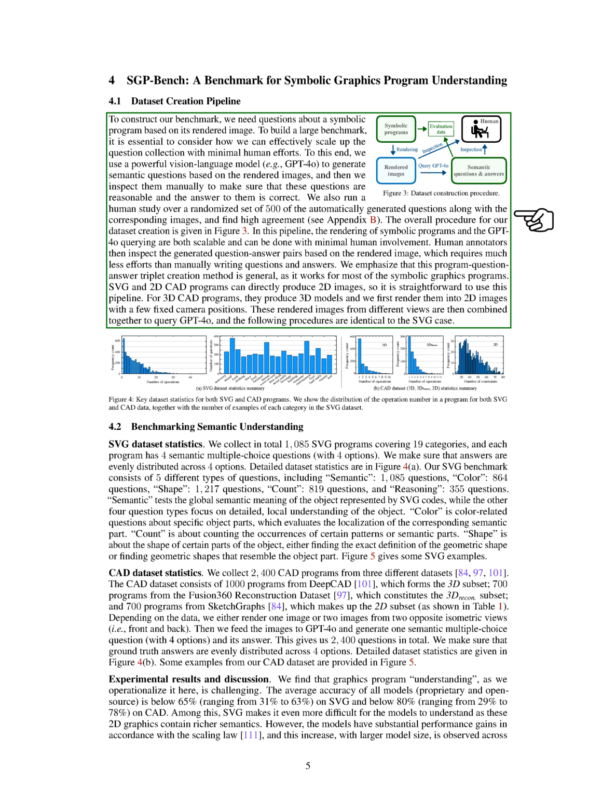In our experimental results, we found that understanding graphics programs is quite challenging. The average accuracy of all models, both proprietary and open source, was below 65% for SVG and below 80% for CAD. SVG posed a greater challenge due to its richer semantics.